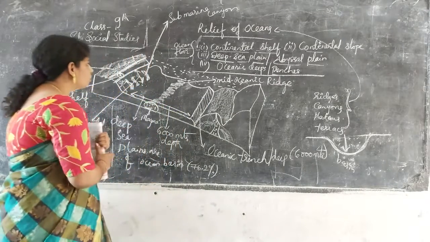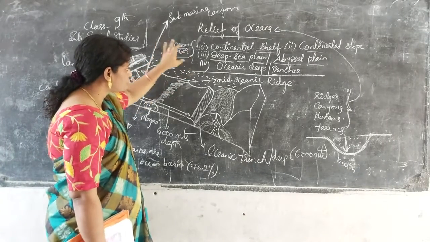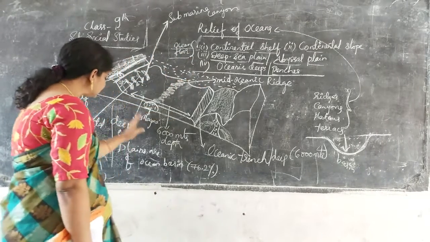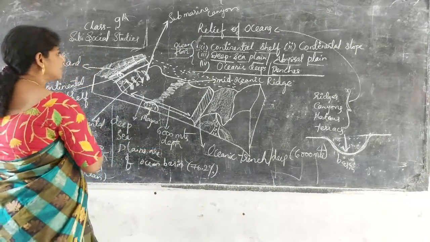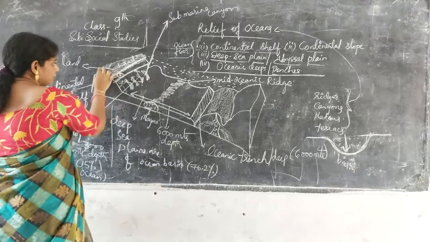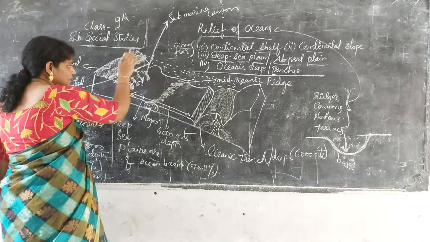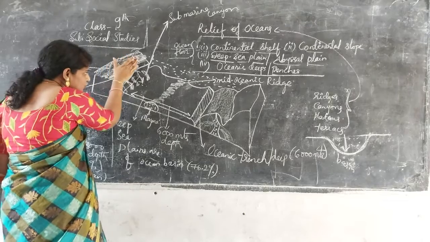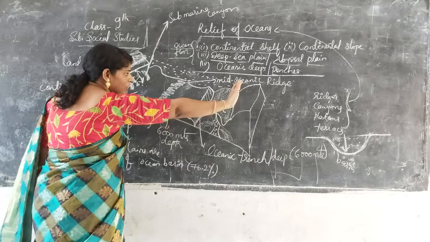So we will go into the topic. Reliefs of oceans. These are the 4 ocean floors, represented here in a diagram. First one is the continental shelf. See here, this is the land surface. From the land surface at the seashore, it moves deeper inside as we go.